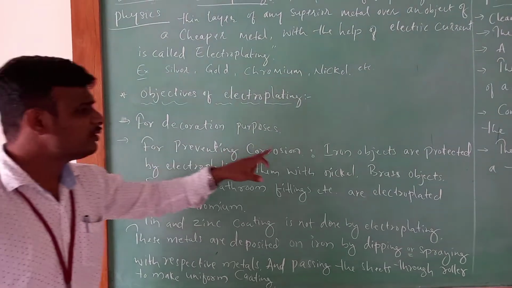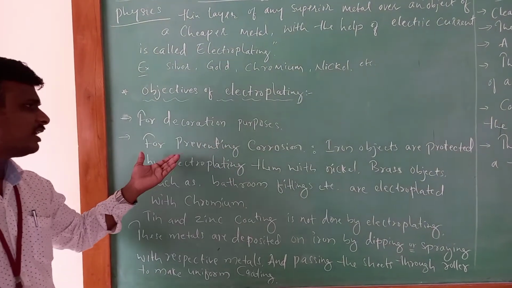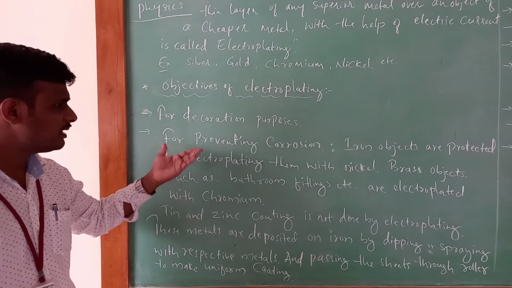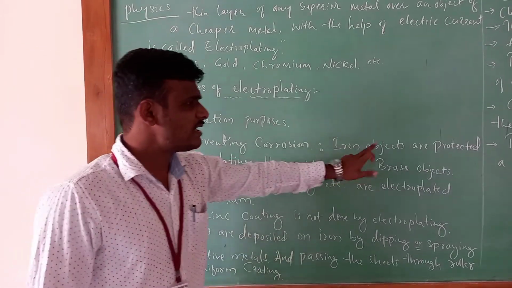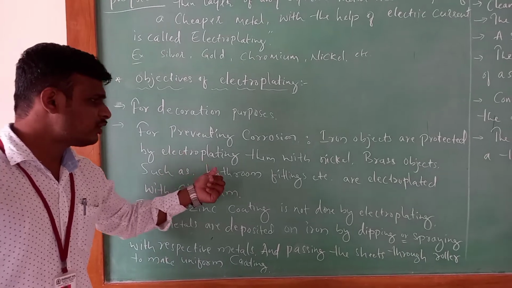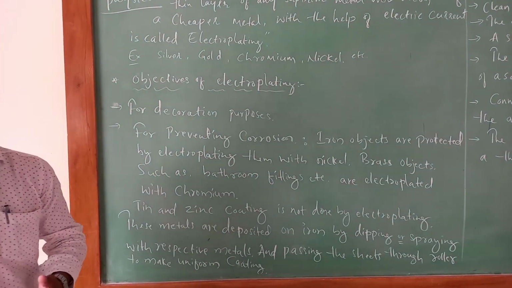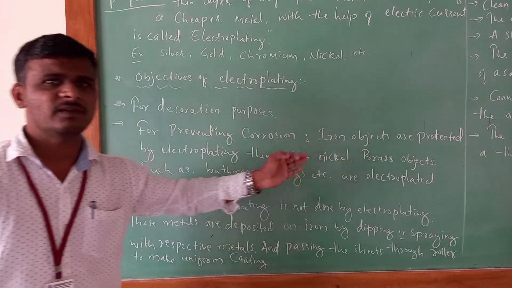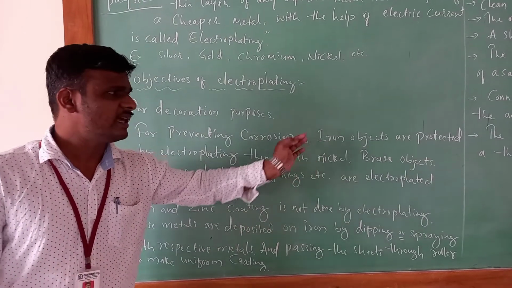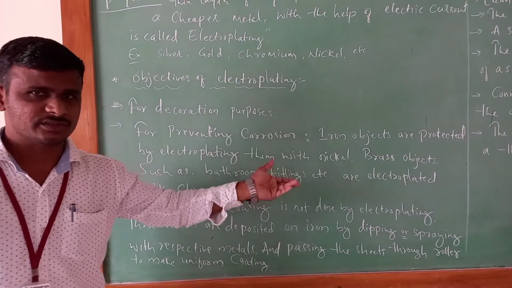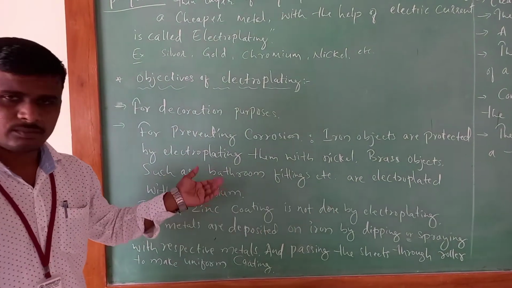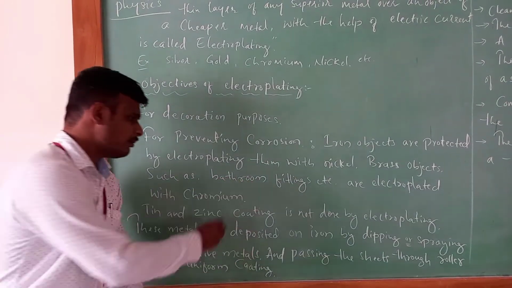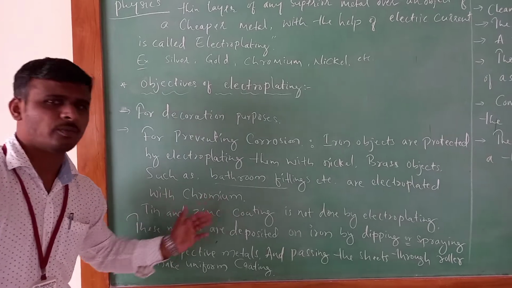Second, for preventing corrosion. The rusting of iron can be prevented by electroplating, and not only iron, other metals also. Iron objects are protected by electroplating them with nickel. If you electroplate with nickel, the iron will not rust, which means it will not corrode. Brass objects such as bathroom fittings are electroplated with chromium.